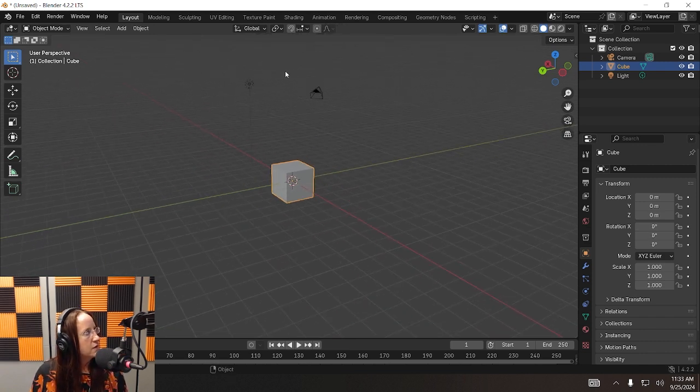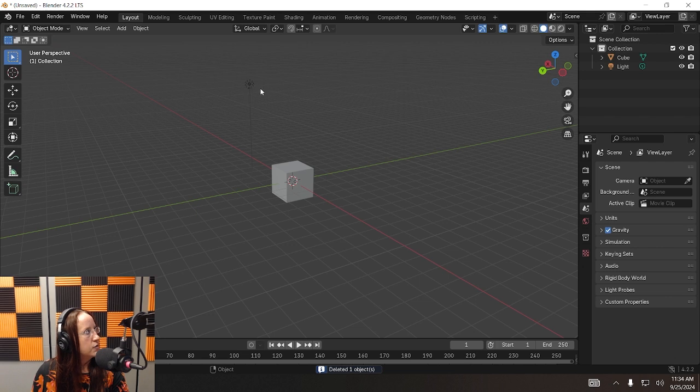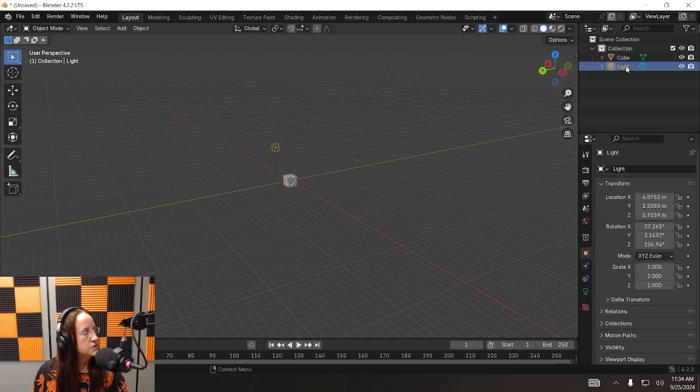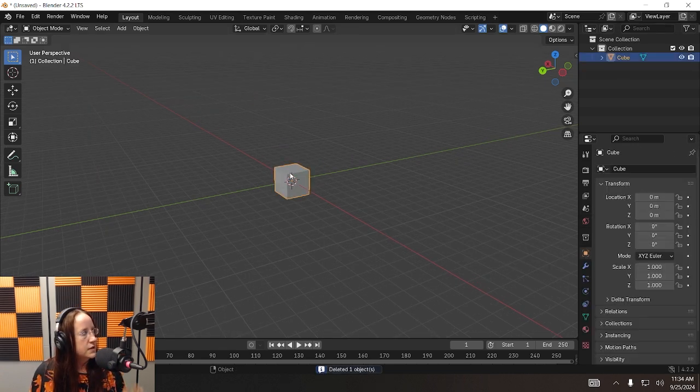Next up, you might have already noticed there's more than just this little cube here. What we have here is a rudimentary camera and light source. We're not going to be using those. We're not going to be doing any cool shading or graphics or video. We're just here to model, so we can get rid of these. So you can select the camera and the light source and just press delete on your keyboard to get rid of them. If you are having trouble clicking it for some reason, you can also select it using the scene collection over here. See, you got the cube. There's the light source. You can select directly from here. And again, delete the light source, but leave the cube.